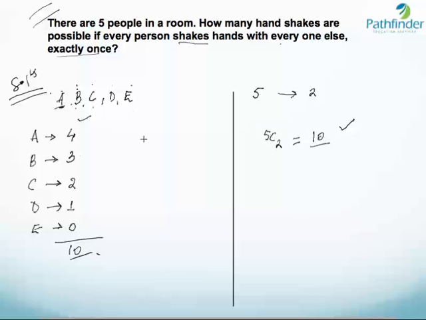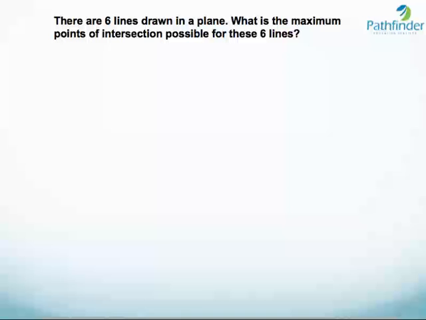So we saw how the concept of combination can be applied to this particular question. Let us look at another question. We have 6 lines drawn in a plane. What is the maximum points of intersection possible for these 6 lines? Let us first of all try to solve this question by using basic principles. And remember, there are 6 lines drawn in a plane.